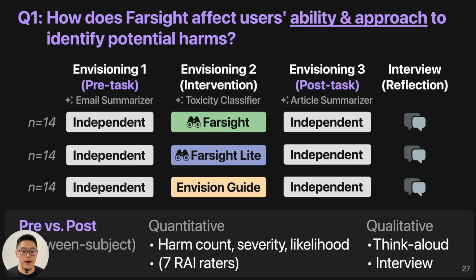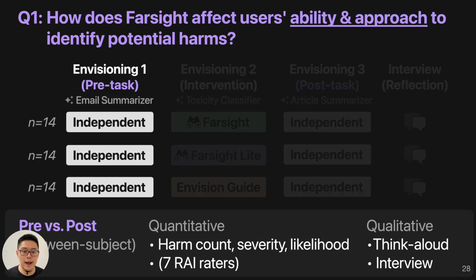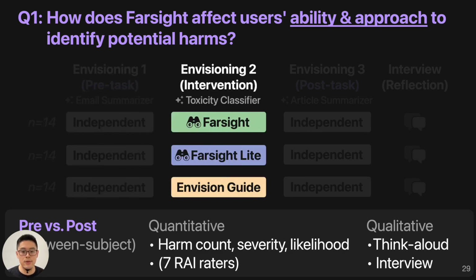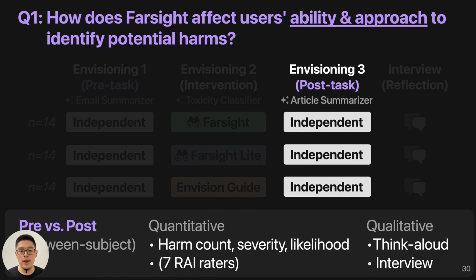Then we conducted a between-subject study to see what changed after using the tools. First, we ask participants to envision as many harms as possible based on a prompt for an email summarizer. Then we let the user use different tools like Farsight Lite and the envisioning guide, also using a different prompt like a toxicity classifier, to envision harms with the help of different intervention tools. Then again, we ask participants to independently envision harms on another prompt like an article summarizer, which is similar to the email summarizer to make sure the difference is valid.